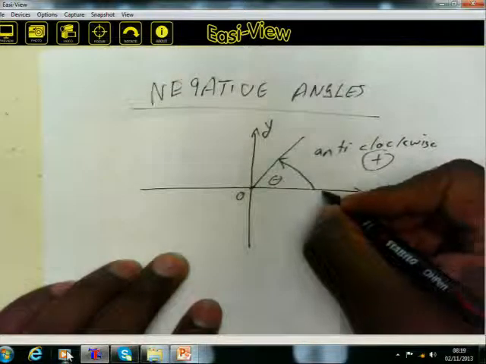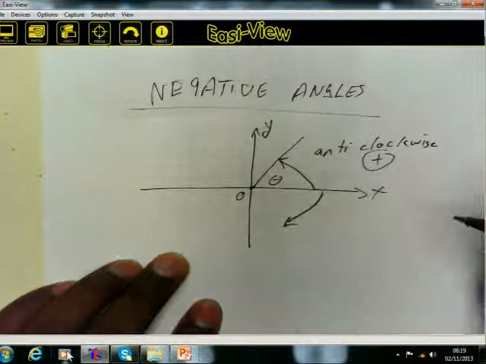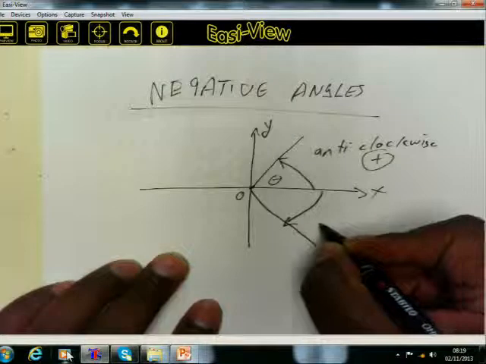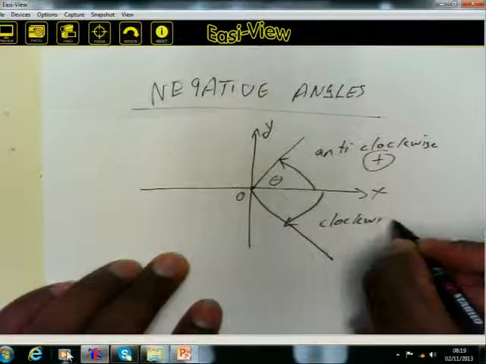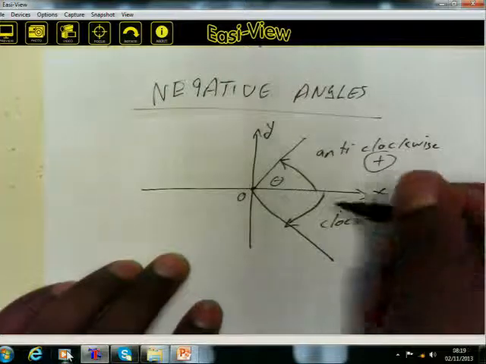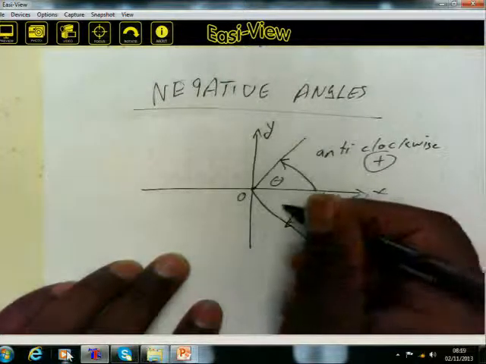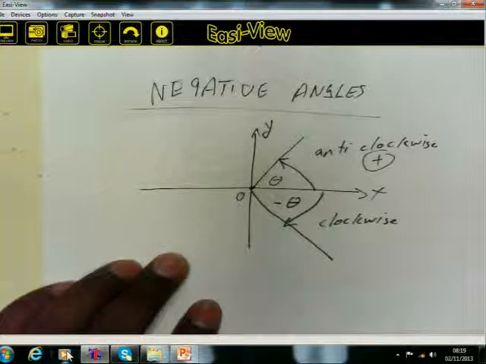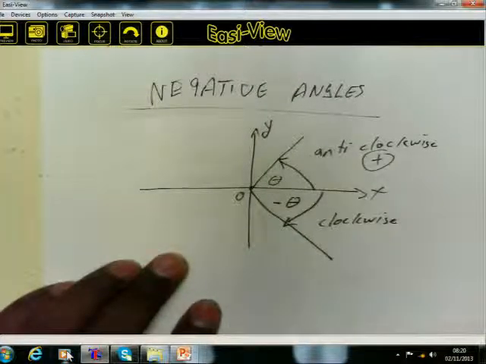If you measure an angle in a clockwise direction, it's in line with the direction of the clock. So we've got a terminal arm here, and this angle has been measured in a clockwise direction. Therefore, angles measured in a clockwise direction are referred to as negative angles. So this one will be negative theta. It's key for you to know that. Angles measured anti-clockwise are positive angles, and those measured clockwise are negative angles.